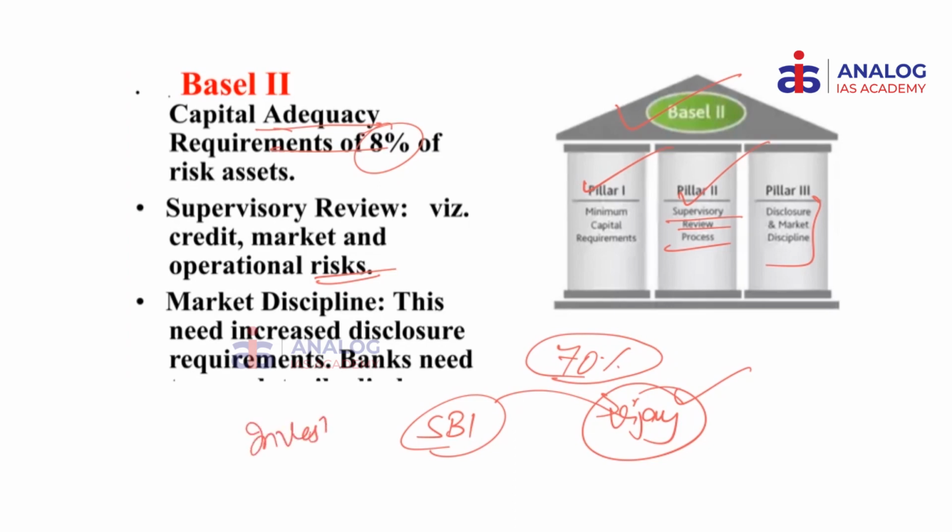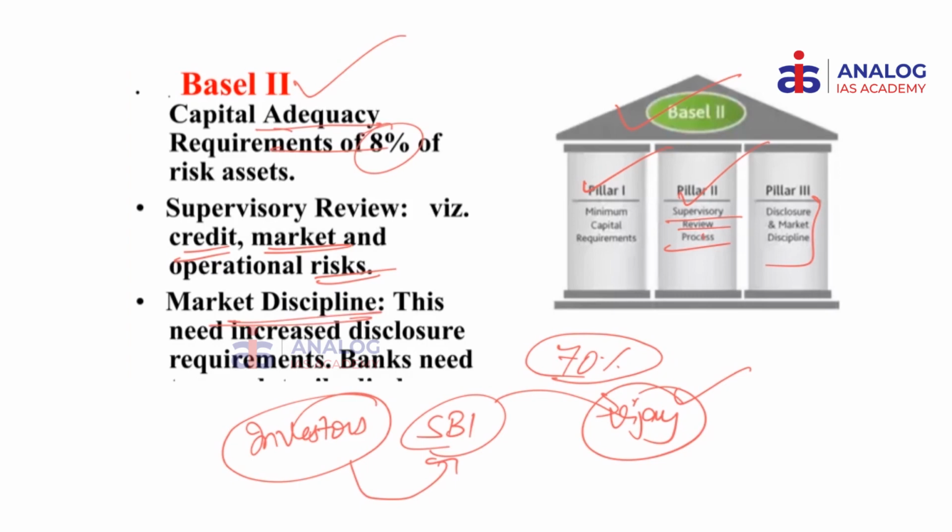investors have better information to take their decisions whether to invest in SBI or not, you should show what are the operational risk, market risk and credit risk involved in the process. That is the supervisory role ensured in Basel II norms. The third thing is market discipline. So you have to ensure that the disclosure requirements are adhered to.